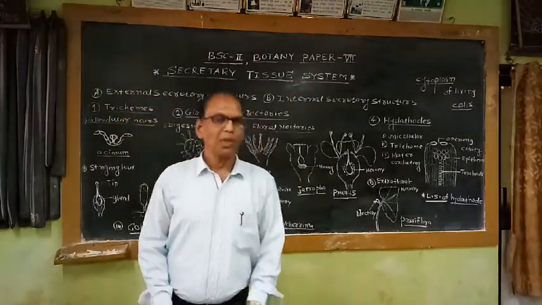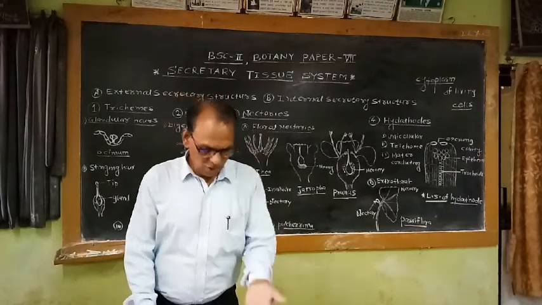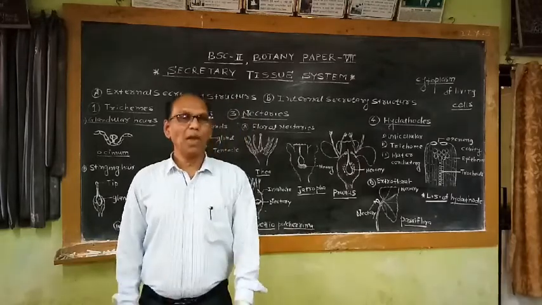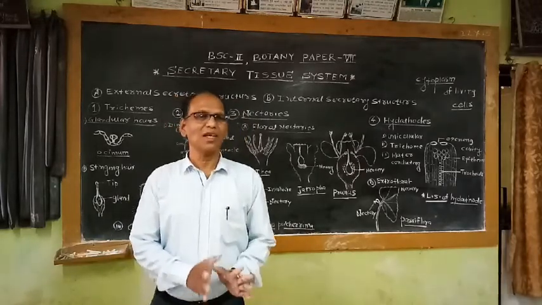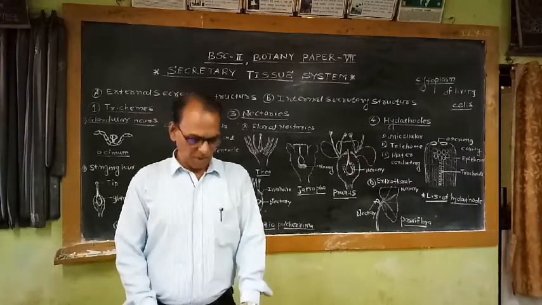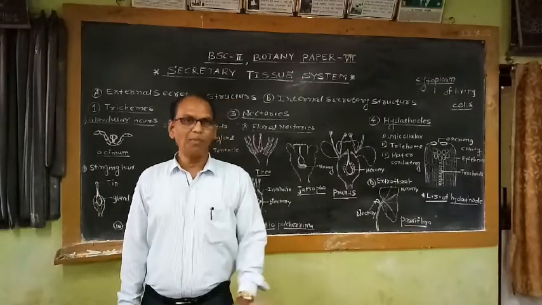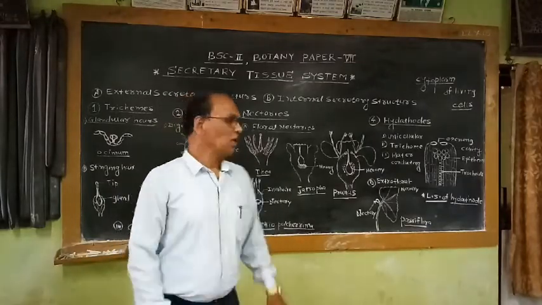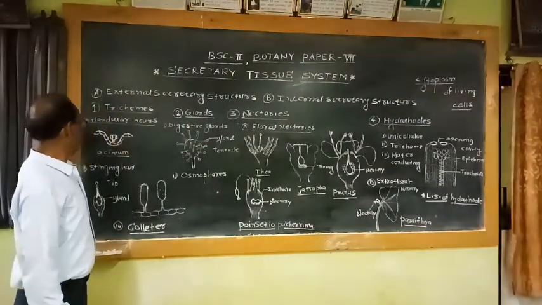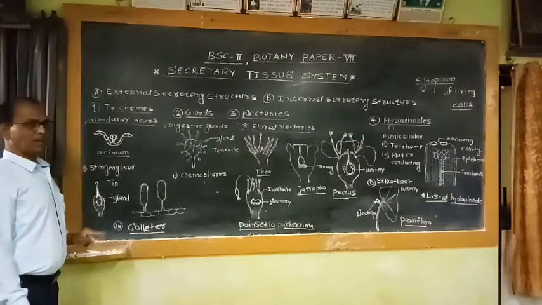For example, family Lamiaceae, family Solanaceae, family Pedaliaceae, family Euphorbiaceae, family Urticaceae, family Asteraceae. So these are the names of the family, and members of these families like Urticaceae, Asteraceae, Lamiaceae, Solanaceae, Euphorbiaceae and Pedaliaceae show the presence of glandular hairs. So these are some of the examples I have quoted here.